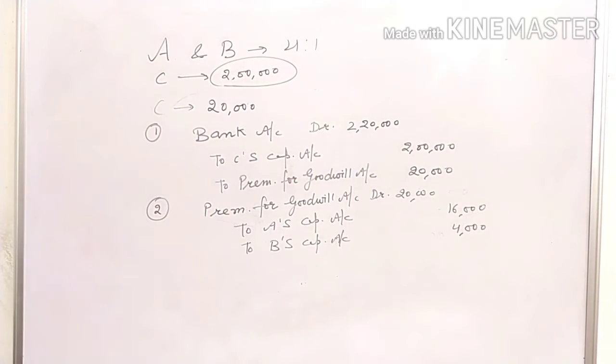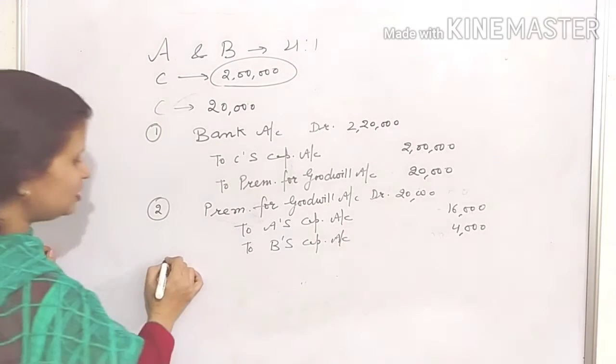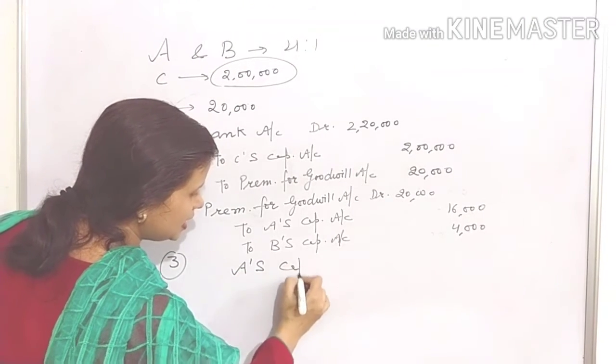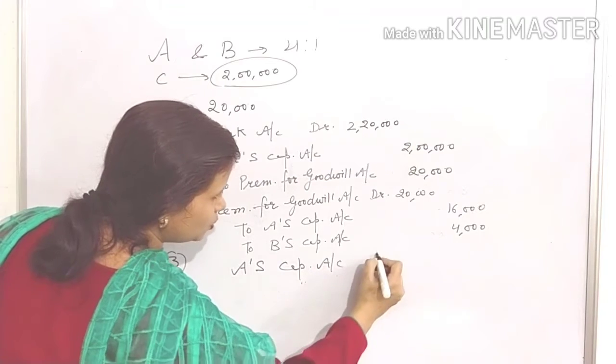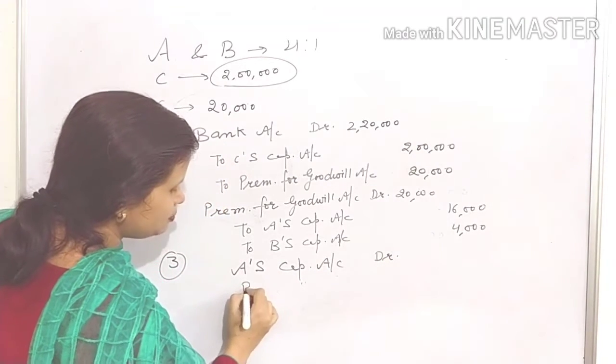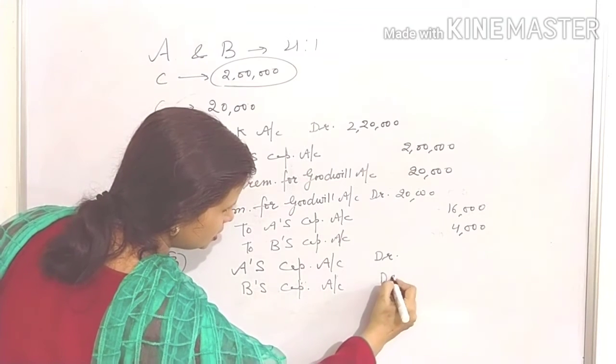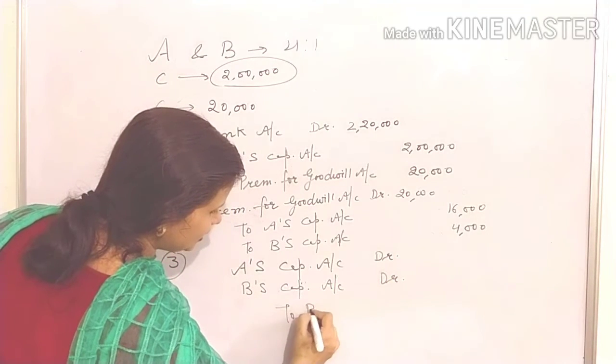Now one more point is given in the question. What are they saying in the question? That this amount of premium is withdrawn by the sacrificing partners. So the third entry will be, as they are withdrawing, A's capital account debit, B's capital account debit, to bank account.